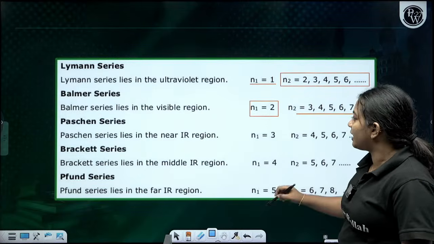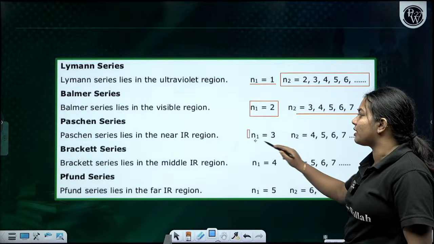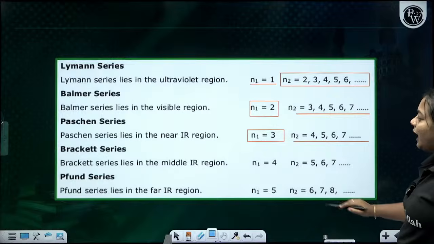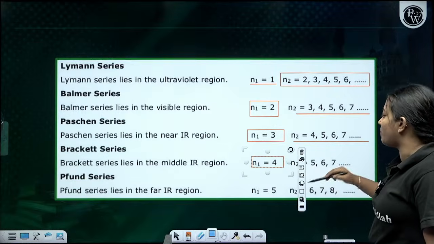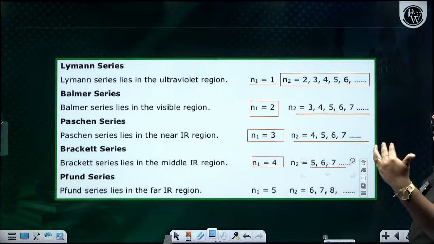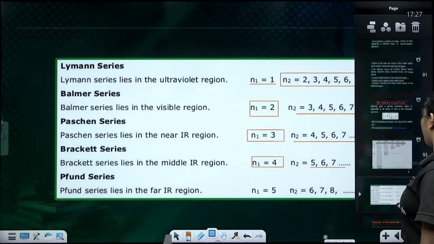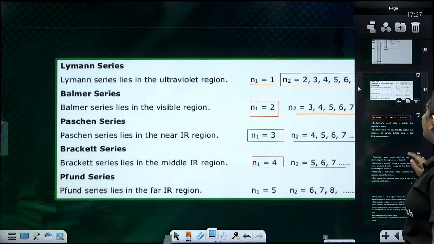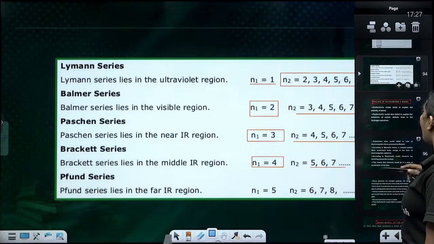Next one is the Paschen series, which is n1 is equal to 3, n2 is going to be 4, 5, 6 and 7. For n1 is equal to 4, n2 is going to be 5, 6 and 7. Clear? That is how we can find out the Rydberg formula for the wavelength, 1 by lambda. Now coming to Rutherford, we discussed Rutherford just now, then we have to go for this particular one.